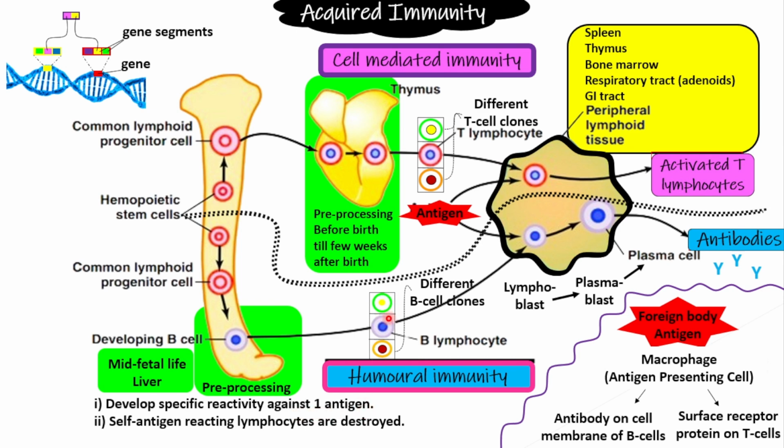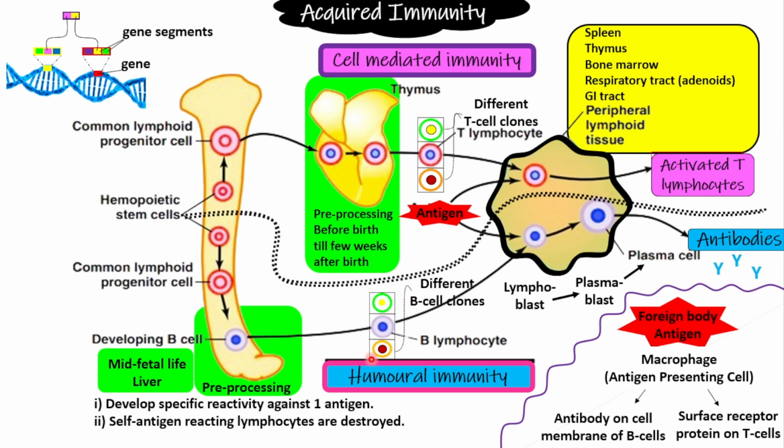It means different types of clones of B cells and T cells will be produced. So for instance, this green one, red one, and this orange one are produced, and here also the green one, the blue purple one, and this red orange one are produced. Now, these different B cells have the ability to react against different types of antigens.